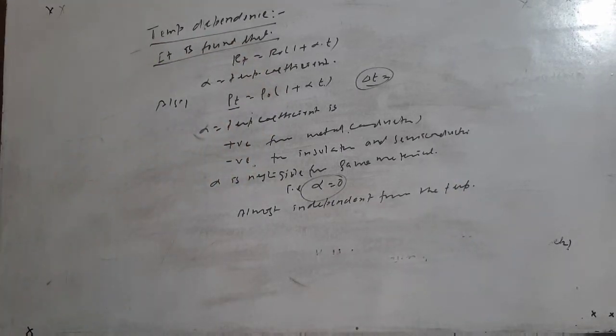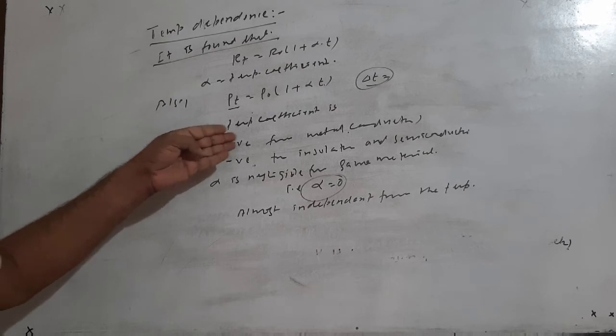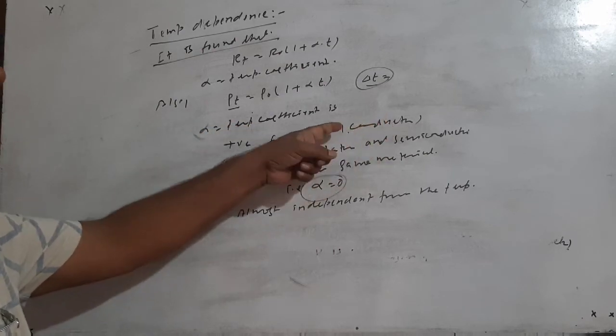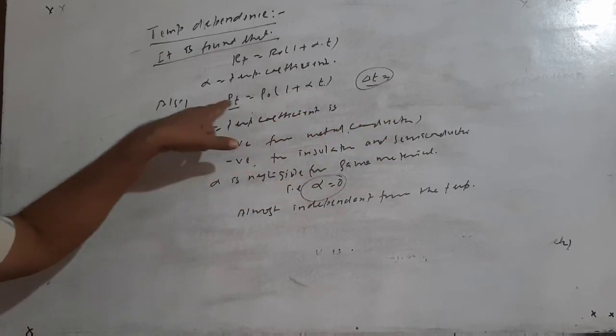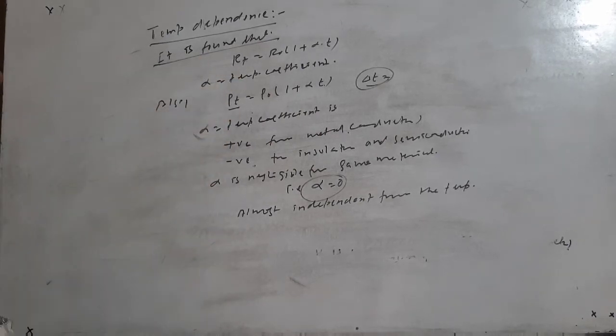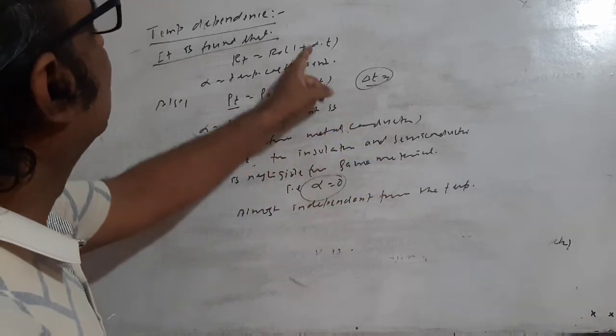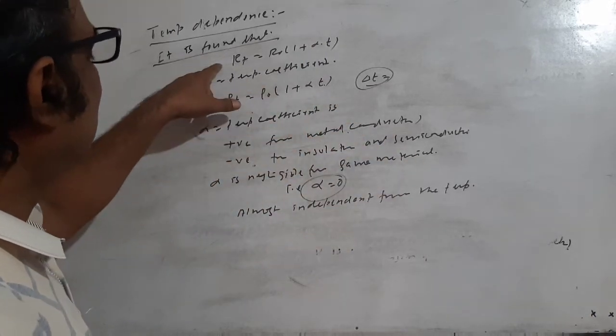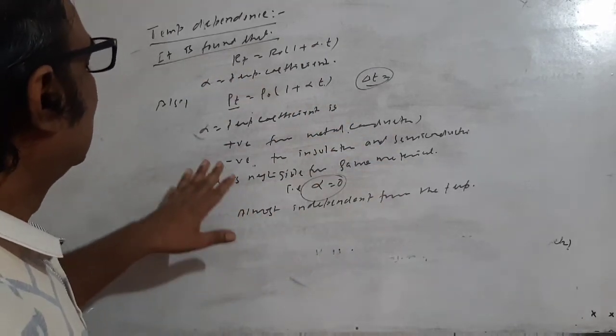So there are three different characters of the temperature coefficient. If positive, it is for conductors: as temperature increases, resistivity and resistance increase, and if temperature decreases, resistance and resistivity decrease.